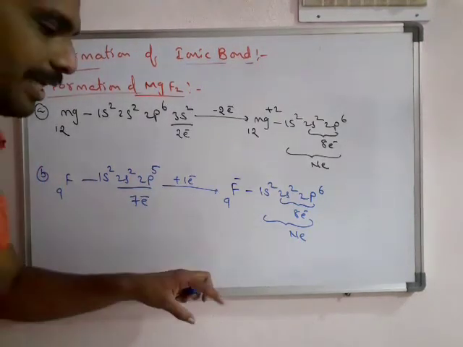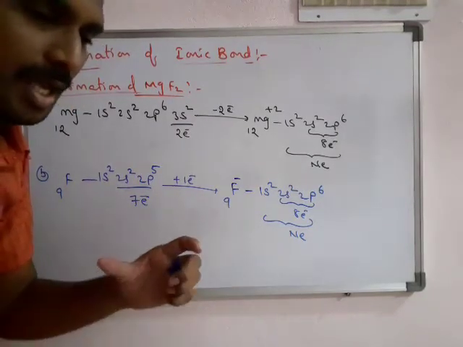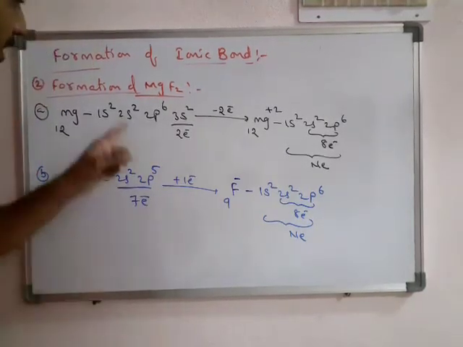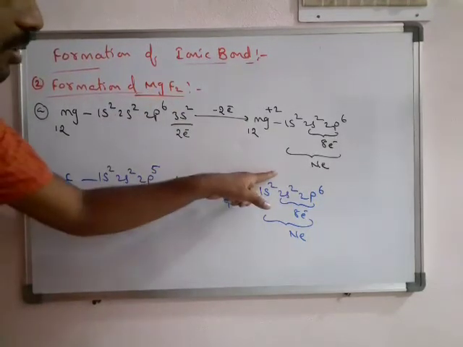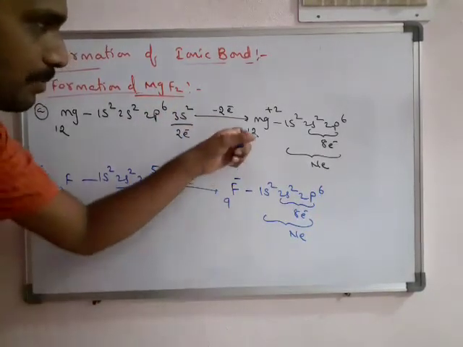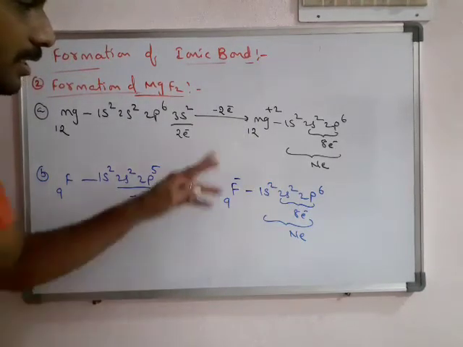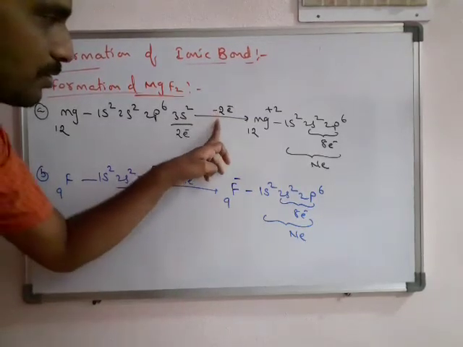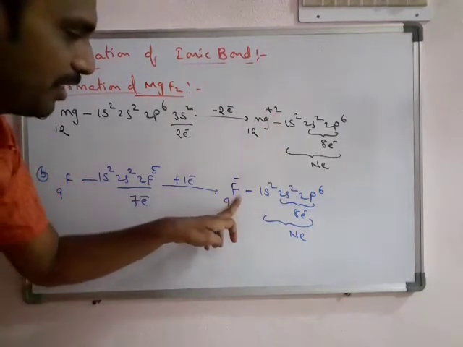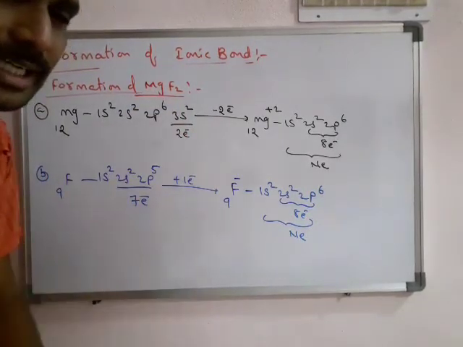So here important: in the earlier example, sodium got neon configuration, chlorine got argon configuration. Means that the two configurations are different, but in total they are stable. But here the two components, magnesium got neon configuration, fluorine also got neon configuration. Means Mg plus 2 stable, F minus stable. But what about the second electron lost by magnesium? If magnesium loses 2 electrons, then it becomes Mg plus 2. F needs only 1 electron, that is only minus 1. Okay, when the total compound forms, what is the correct condition?